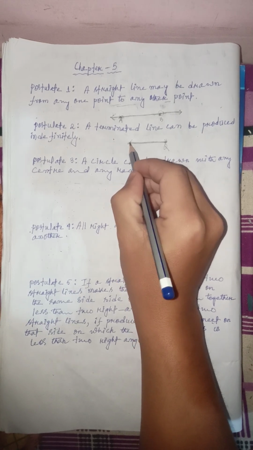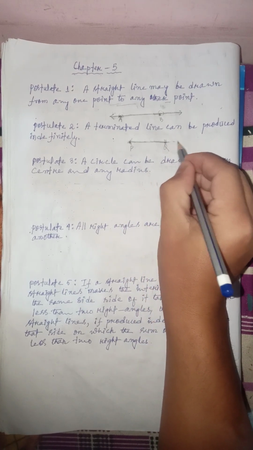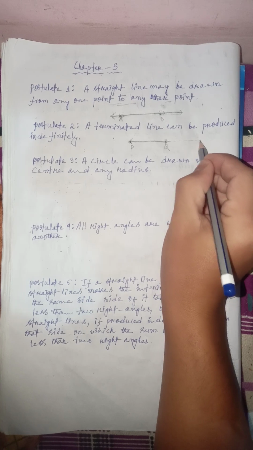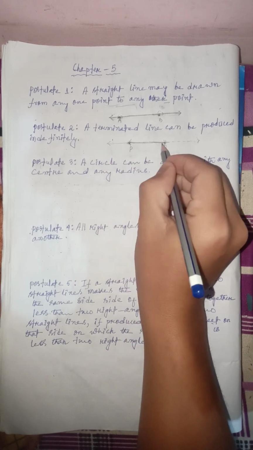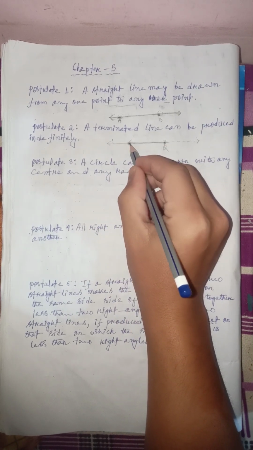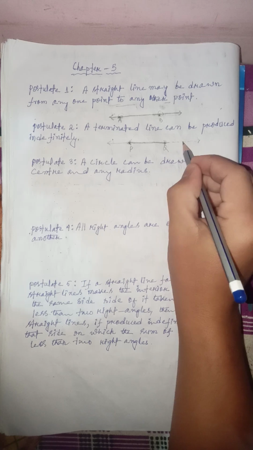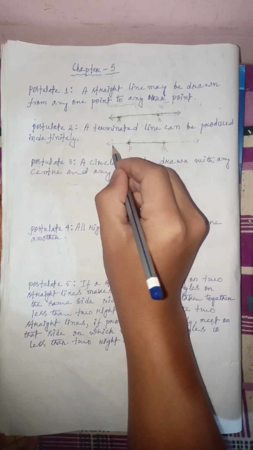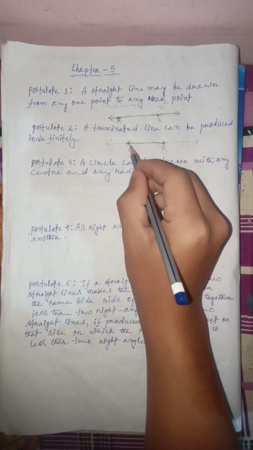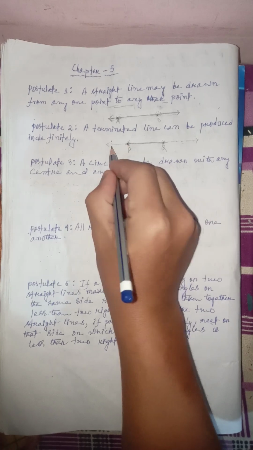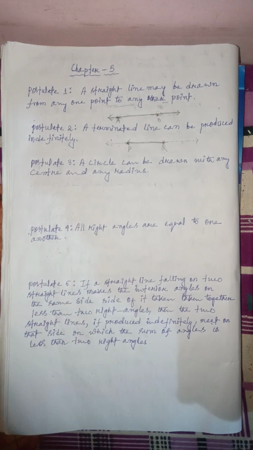A line segment has endpoints, and from these endpoints we can produce it indefinitely, in both directions. First of all, we need 2 points. By using these 2 points, we can draw a line segment, and after we draw it, we can produce a line in both directions, even in this as well as in this, indefinitely. So drawing a line segment and extending it in both directions indefinitely is what is meant by postulate number 2, right?